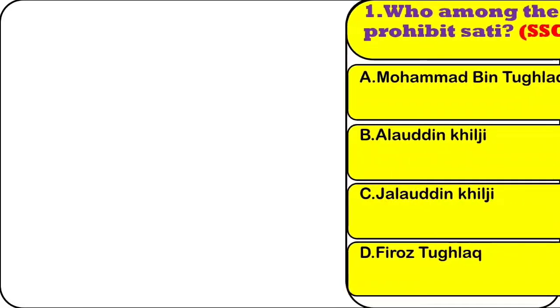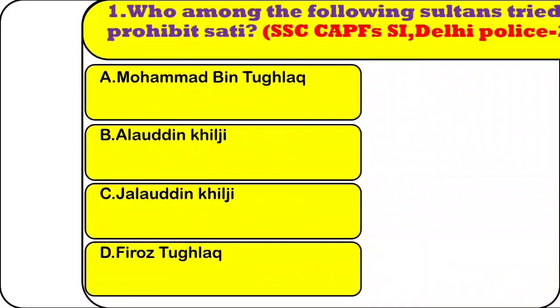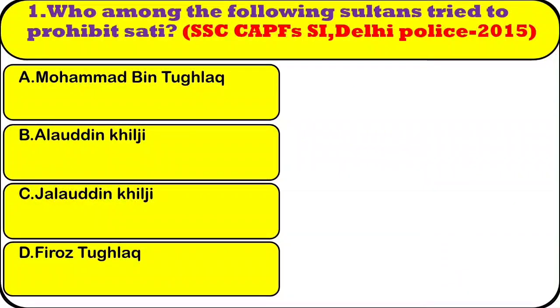Question number 1. Who among the following sultans tried to prohibit sati? Option A. Muhammad bin Tughlaq. Option B. Alauddin Khilji. Option C. Jalauddin Khilji. Option D. Firoz Tughlaq. The right answer is option A.